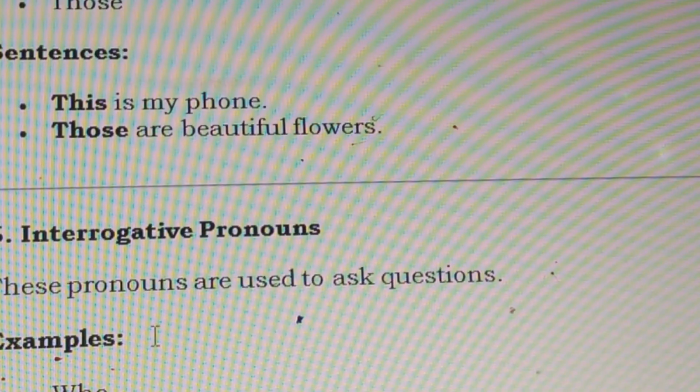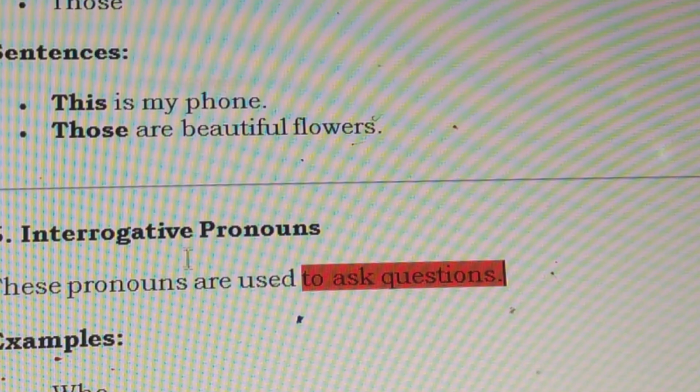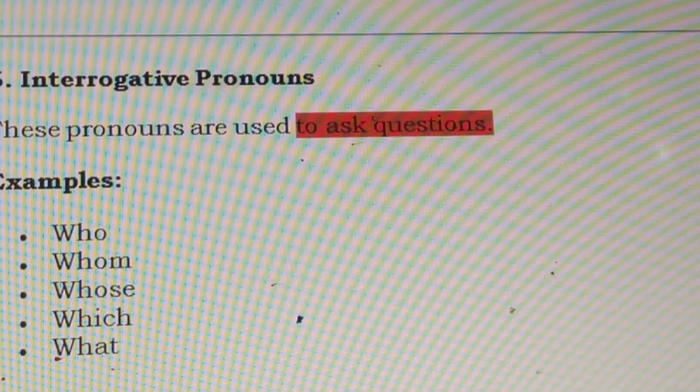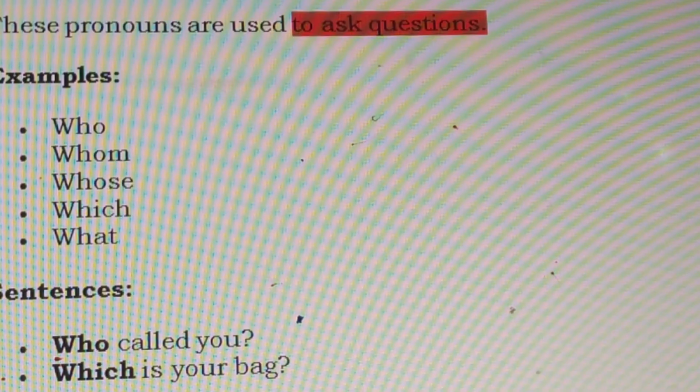The other one is interrogative. Interrogative is a question form, used to ask something. At that time, we use interrogative pronouns: who, what, whom, which, whose. This is an example of interrogative pronouns. Who called you? Which is yours? They are called examples of interrogative pronouns.